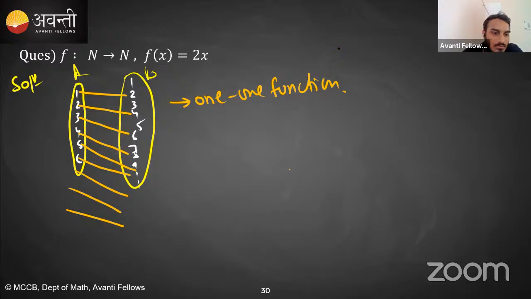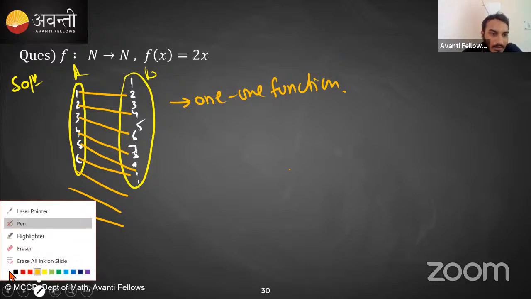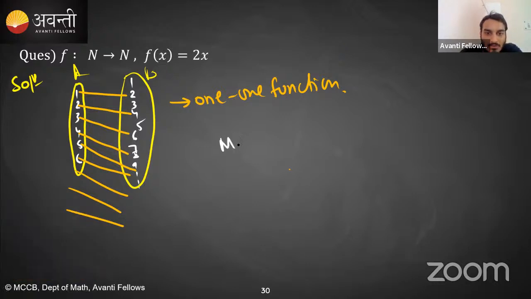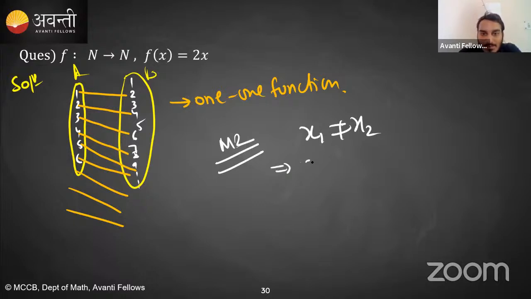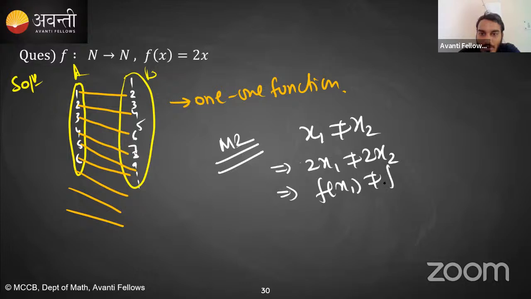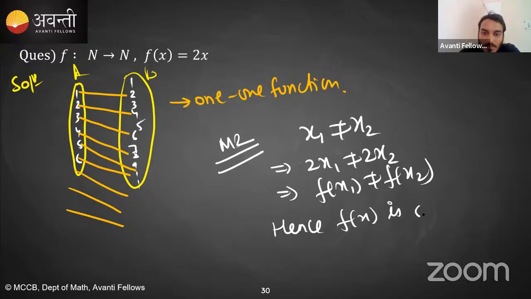Okay, और इसको करने का एक और तरीका है. Okay, you can say that method 2 क्या हो सकता है कि x1 is not equal to x2, right? Let's suppose x1 is not equal to x2, then it implies 2x1 is not equal to 2x2. So it implies f of x1 is not equal to f of x2. So hence f of x is a one-one function. Is that clear?